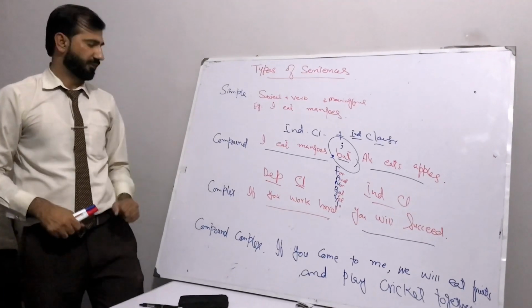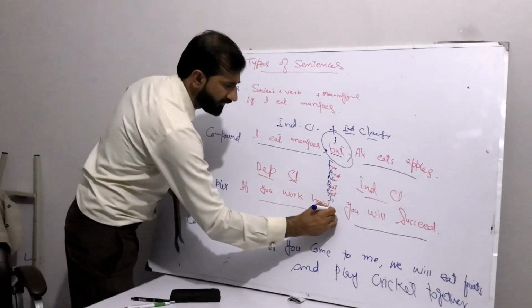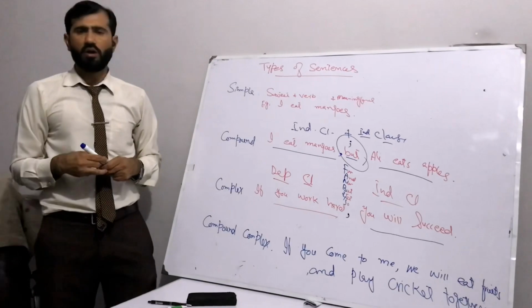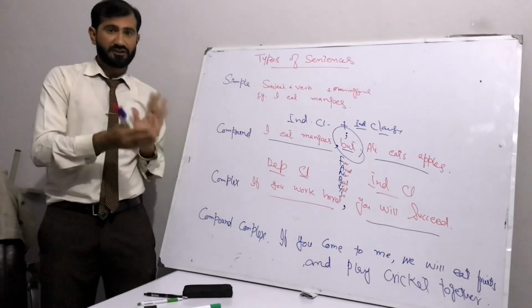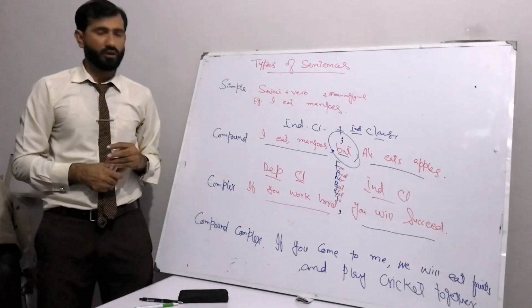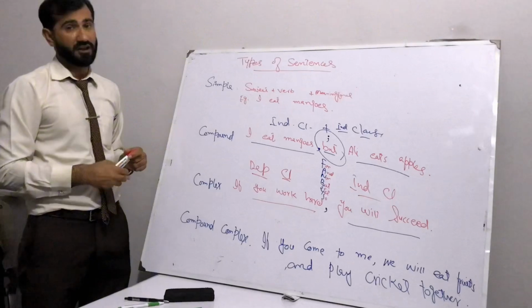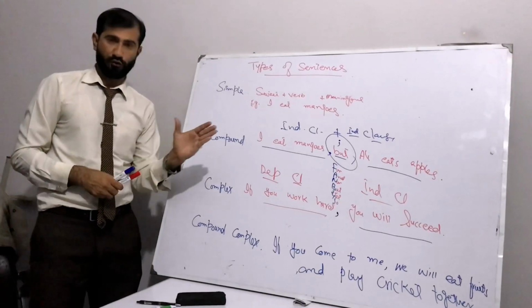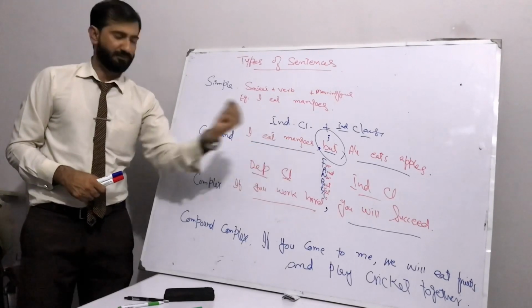The example is here. If you work hard, so we have to use a comma after the dependent clause. If you work hard, what will happen? You will succeed. It means one thing is depending on another, that we also call the conditional sentence. And that is the first conditional, because there is a possibility. If you work hard, you will succeed. The first clause is the dependent clause, the second clause is an independent clause.